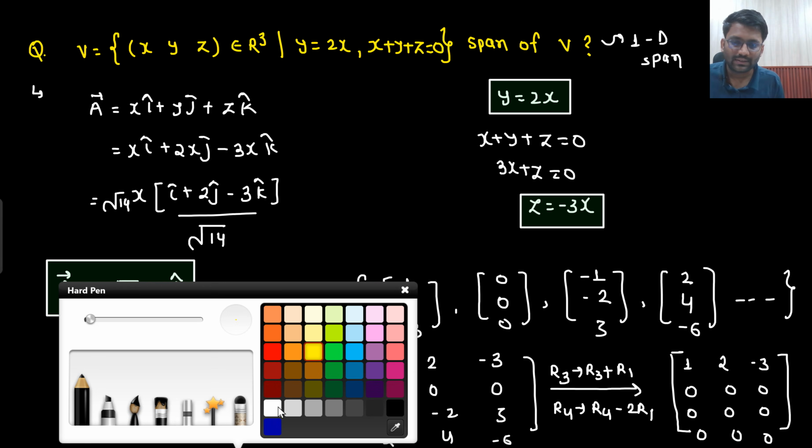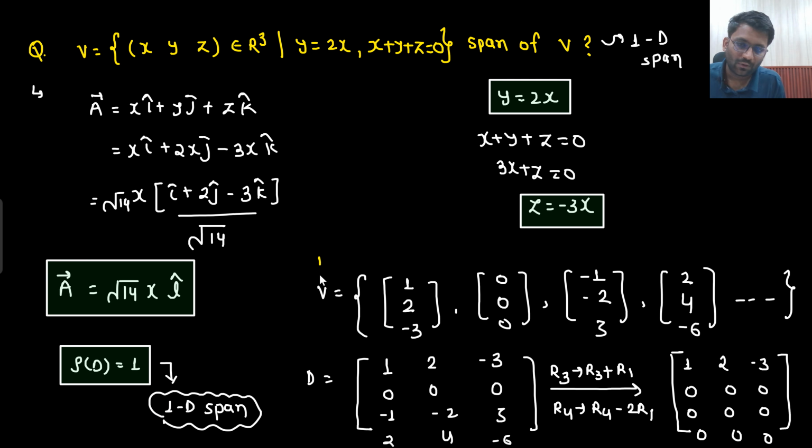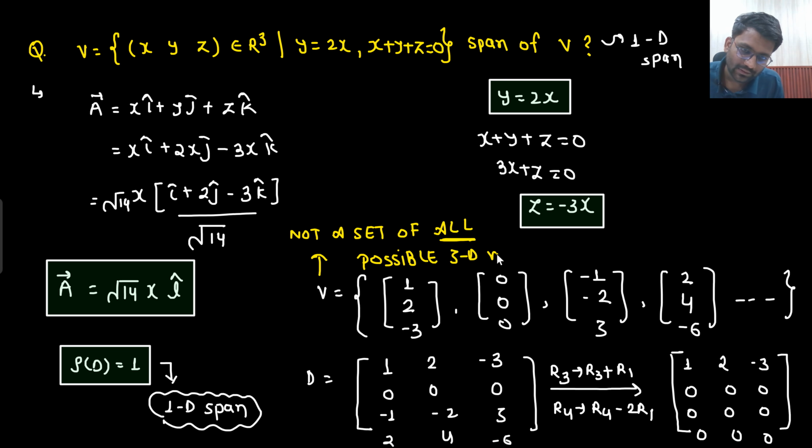So it is not the set of all 3-dimensional vectors. What I will say, this is not a set of all possible 3-dimensional vectors.